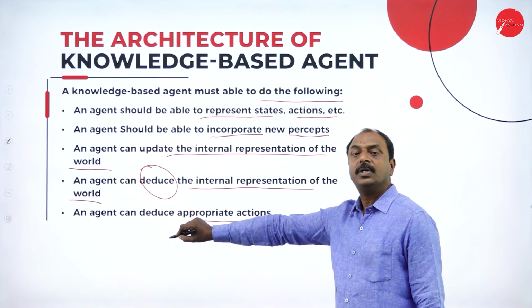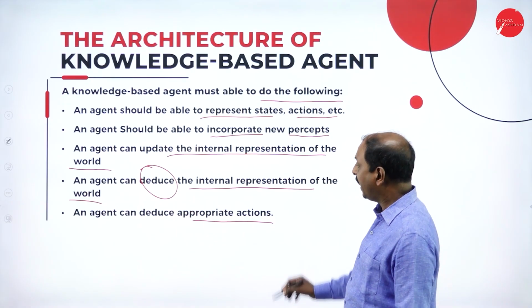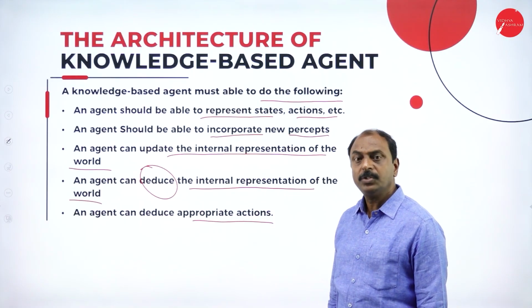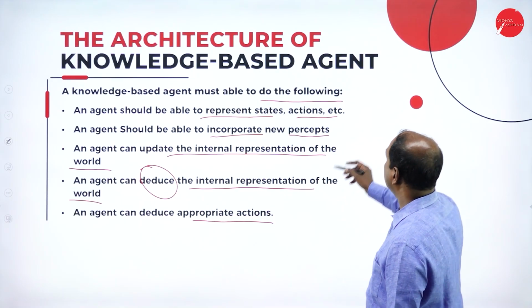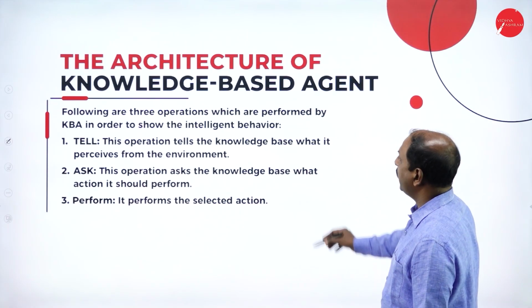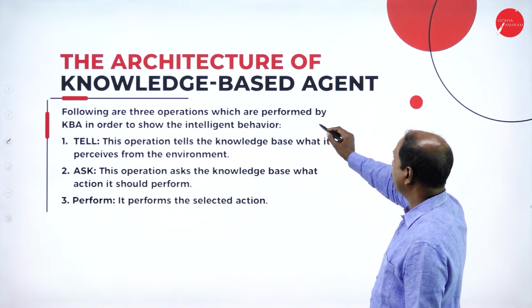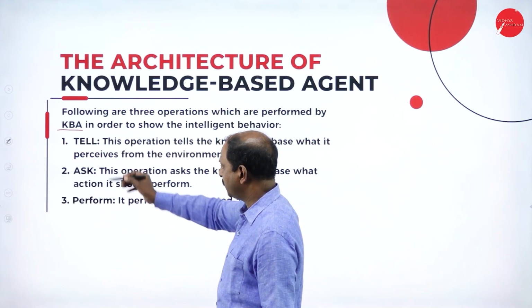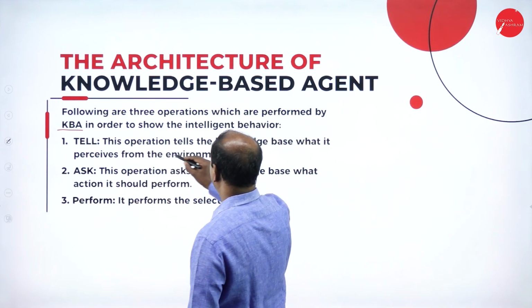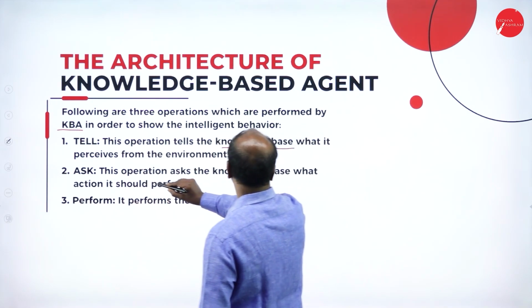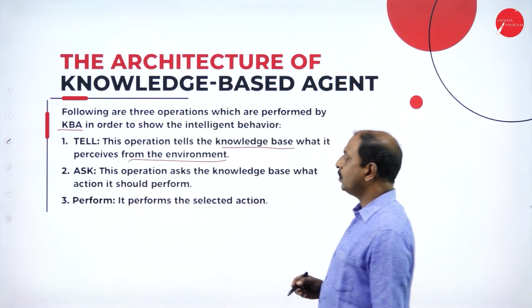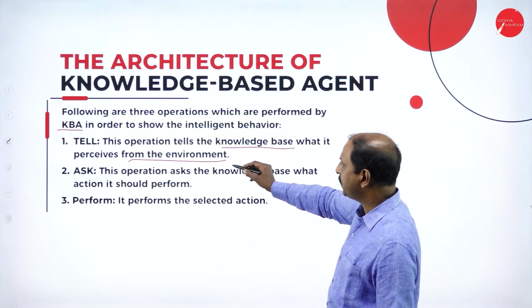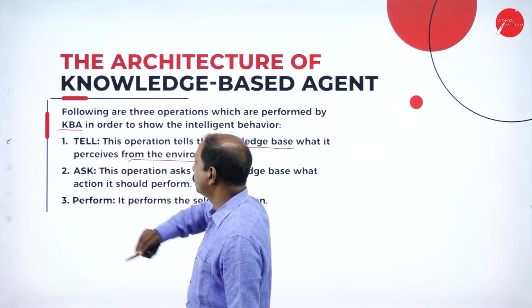So it has to select the right action, depending upon the input perceived from the environment. These are the functions of KBA. The following are the three functions performed by KBA: tell function, ask function and perform function. The tell operation tells the knowledge base what it perceives from the environment. So whatever input is received from the environment has to be sent to the knowledge base through the tell